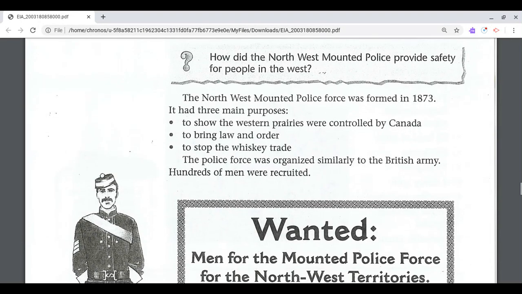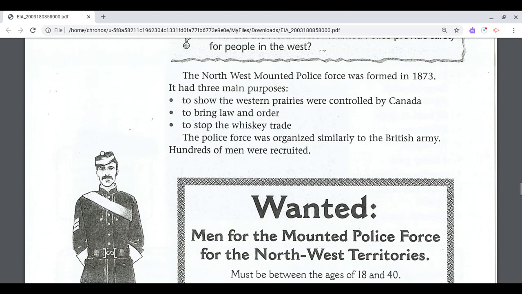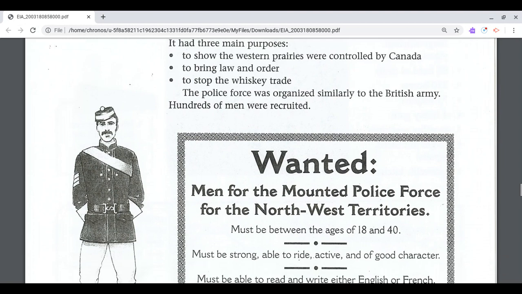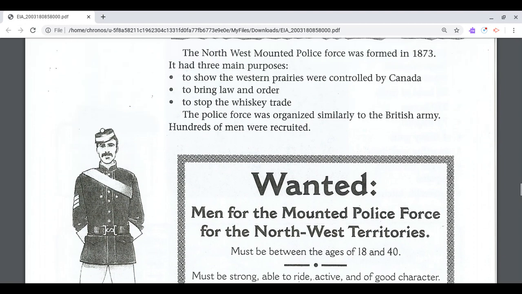The Northwest Mounted Police was formed in 1873. It had three main purposes: to show the Western prairies were controlled by Canada, to bring law and order, to stop the whiskey trade. The police force was organized similarly to the British Army. Hundreds of men were recruited.